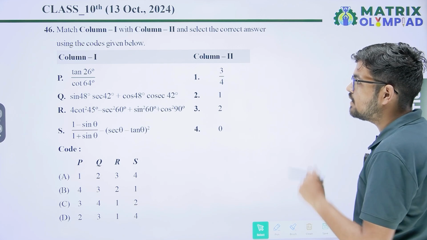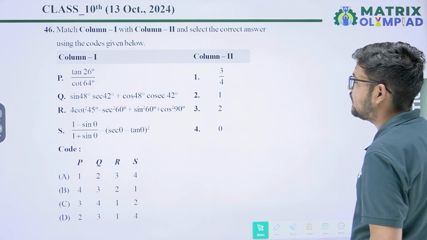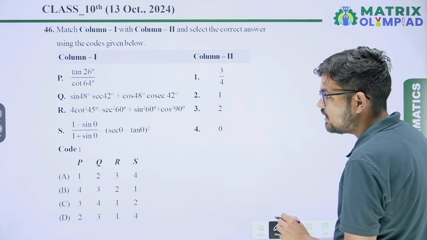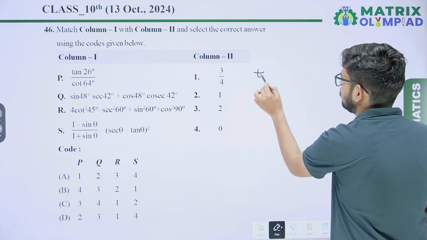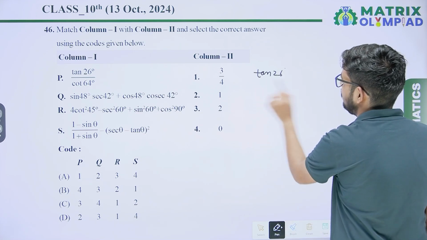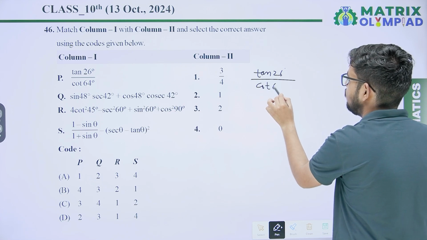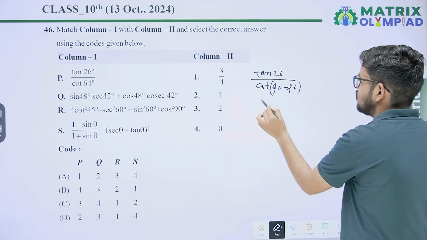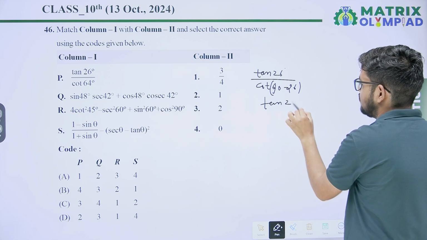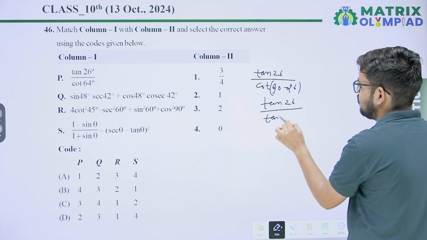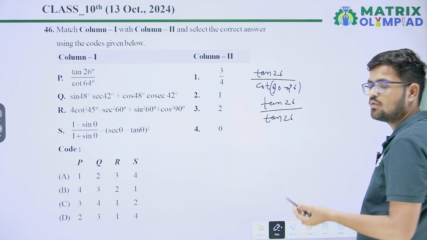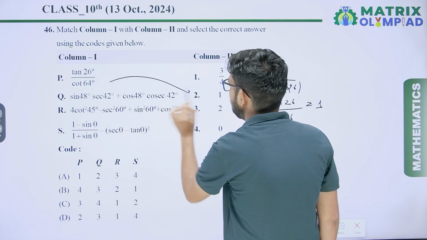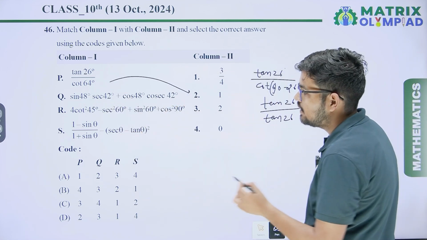Okay, next question, match column first and column second and select the correct answer using the codes given below. P, tan 26 upon cot 64. So tan 26 degree upon cot 64, we can write cot (90 minus 26). So that can be written as tan 26 degree upon tan 26. Cot (90 minus theta) equals tan theta. So that will be 1. So P's correct answer is option second, 1.